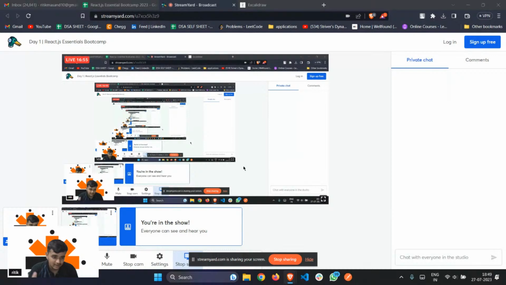Not only in React, let's suppose you go and do backend, let's suppose you're doing Node.js as well. There also you need JavaScript. JavaScript is the heart and core of web fundamentals, if I would say. There's something called a base. If your base is not strong, then all the buildings that you build on top of that will be of no use. Let's suppose you have an earthquake, they'll fall very quickly. So please make sure that your JavaScript knowledge is up to the mark.